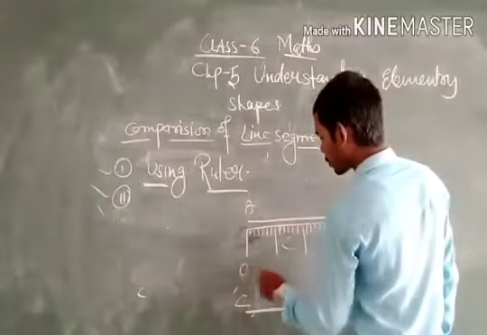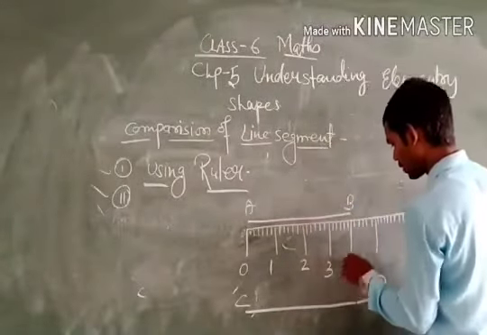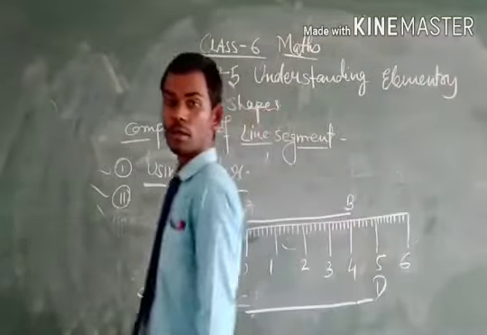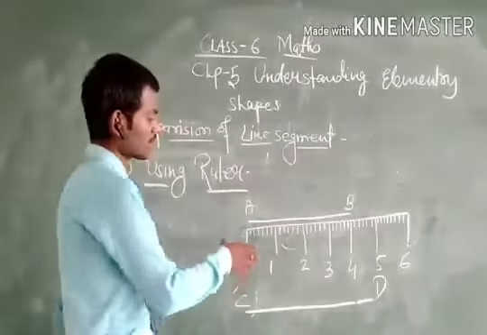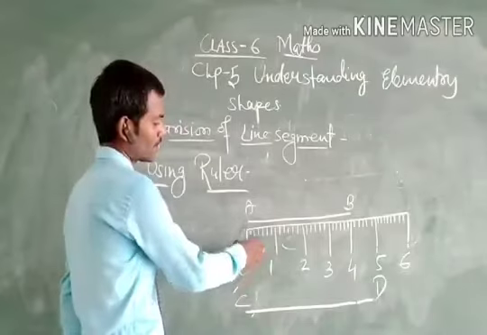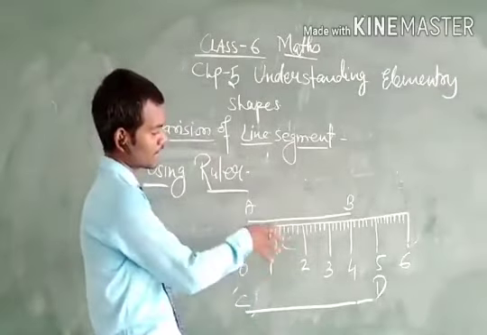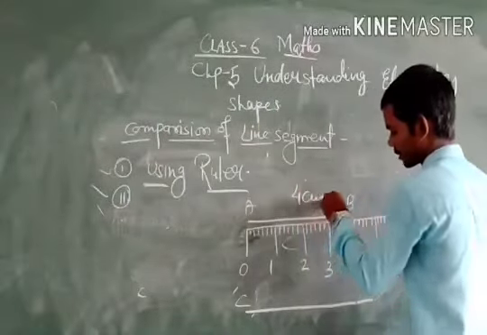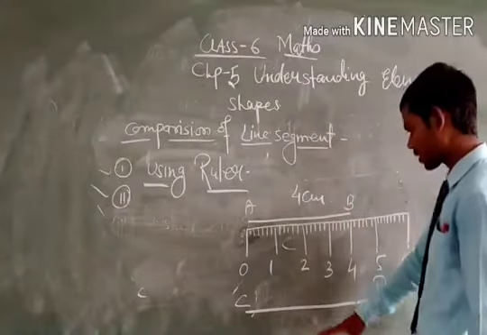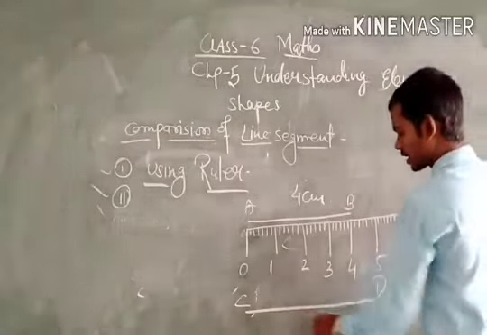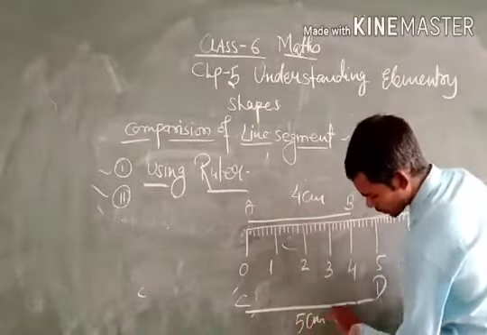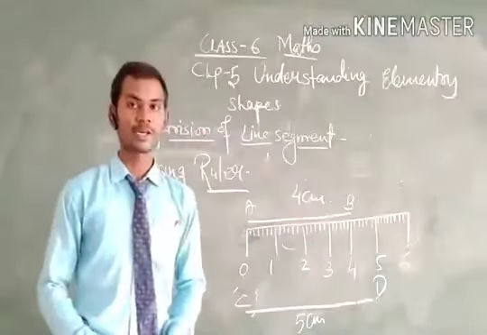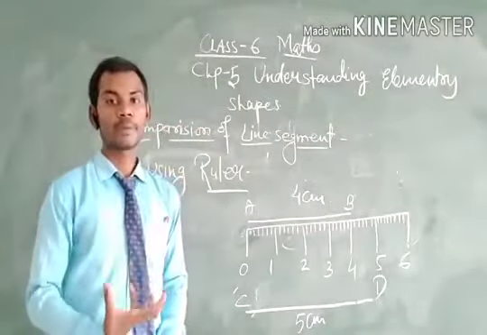This is the ruler: 0, 1, 2, 3, 4, 5, and 6. Now, if we measure the length of the line segment AB, we get 4 cm. So we write here 4 centimeter. And when we measure the length of the line segment CD, we get 5 centimeter, which shows that the line segment CD is greater than the line segment AB.